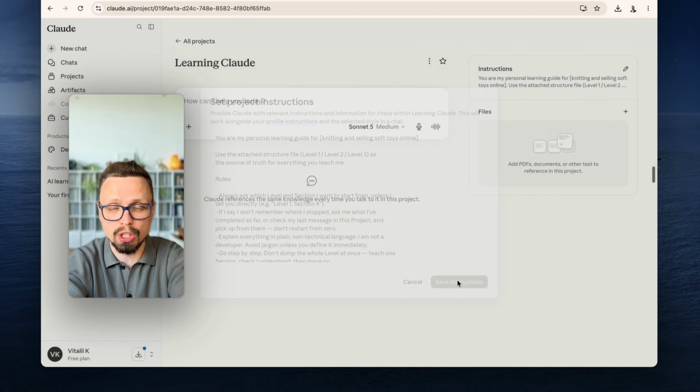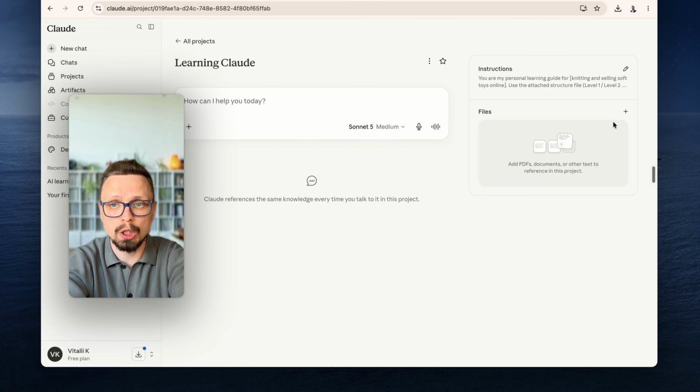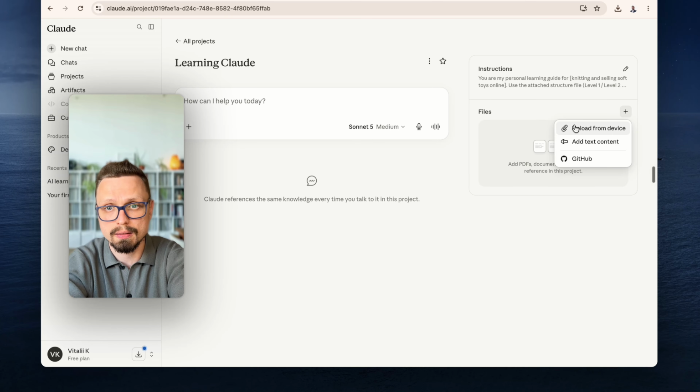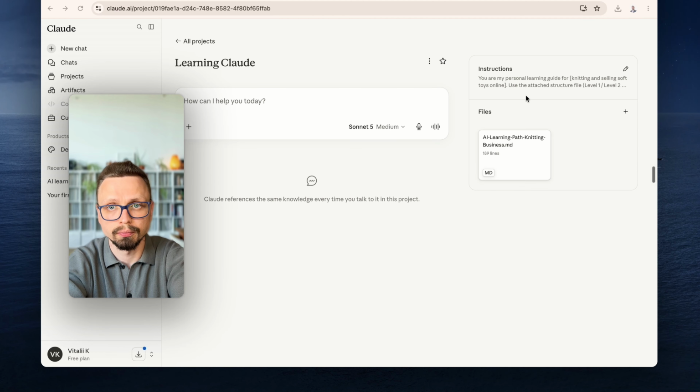So that's the saved instruction. Also, here you need to add a file that we created before. Just press plus and upload from your device. So I added the file. Now our project is ready. And what we can do next, we just need to ask Claude to start our learning process.